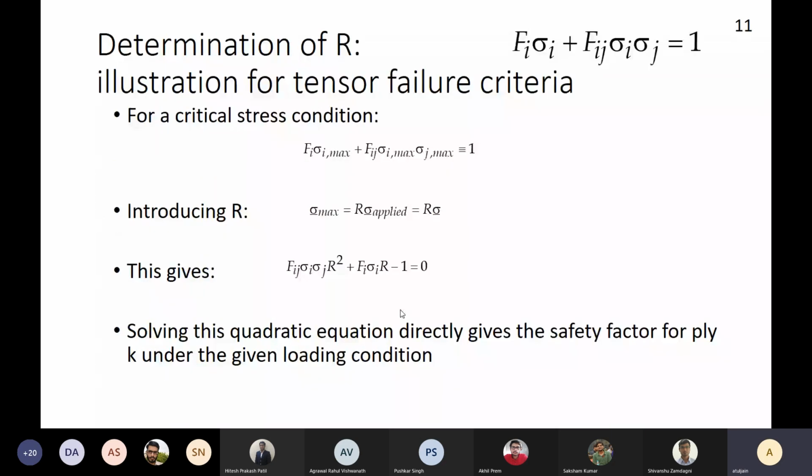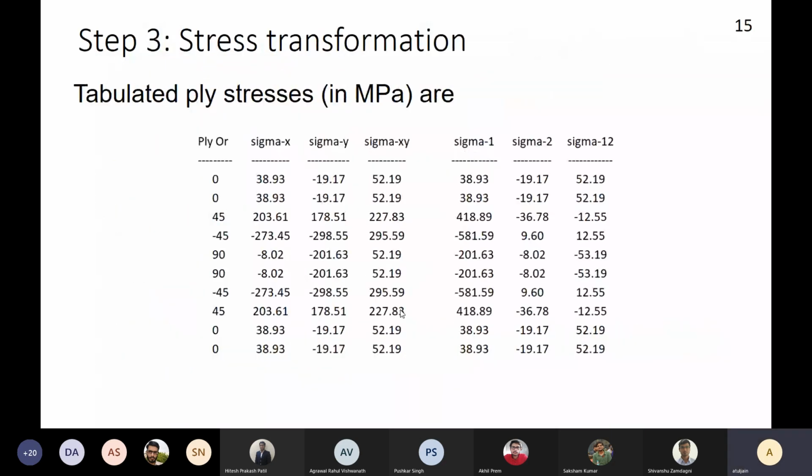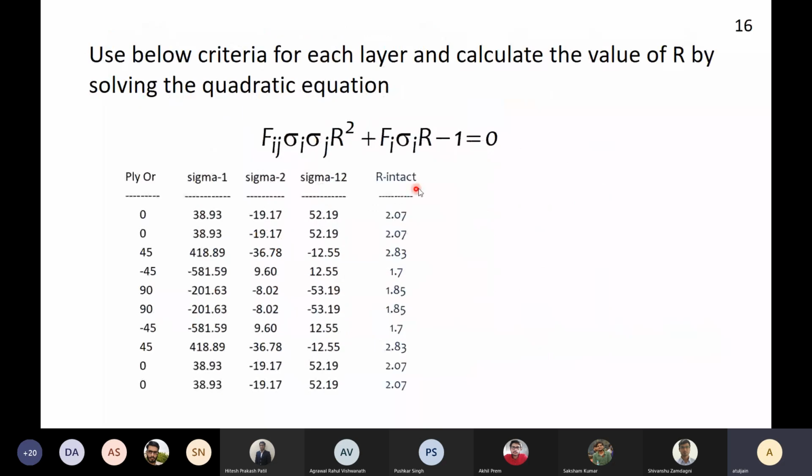One more important point is we are using the term R intact. Can you tell me why I am using this word intact? This is because we are assuming that none of the plies have failed. Let's say I increase the load by 1.7, then my minus 45 degree ply fails. That does not mean that my lamina or laminate fails. It just means that the minus 45 degree lamina will refuse to take any load. Then the stress will be redistributed, and I could again do this calculation and calculate progressive damage. So we are looking only at onset of damage.